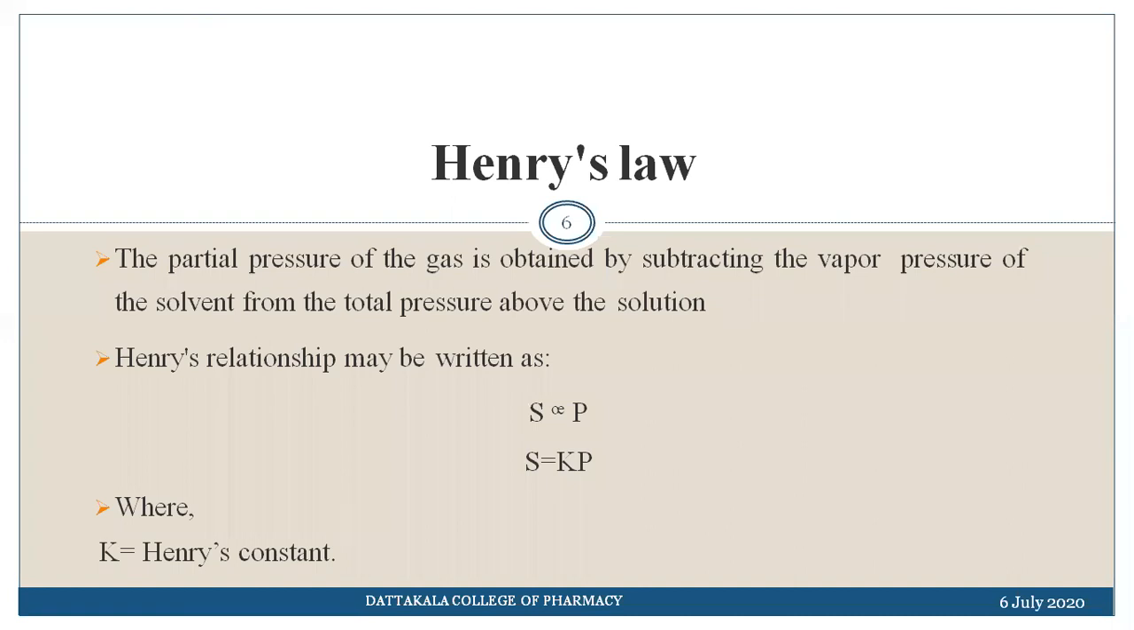The K is just a proportionality constant. In this equation, in Henry's law, it is called the Henry's law constant. Okay, this is the equation for Henry's law.